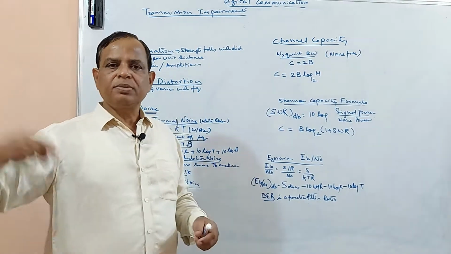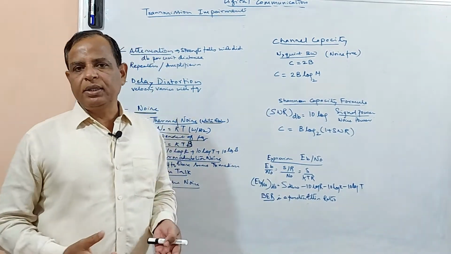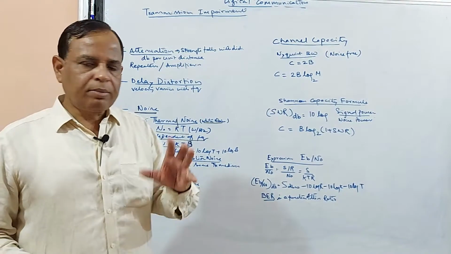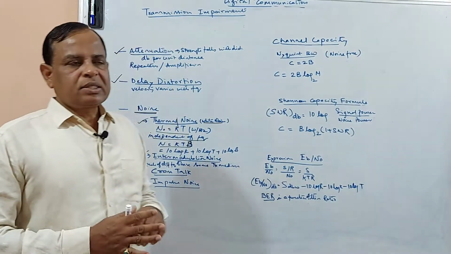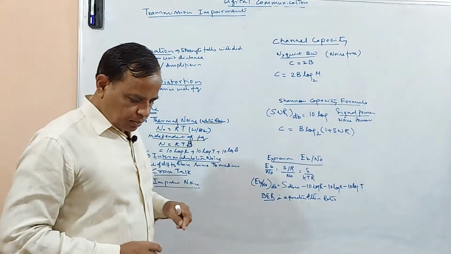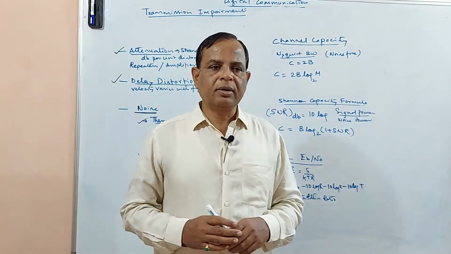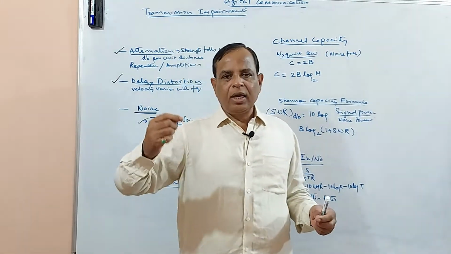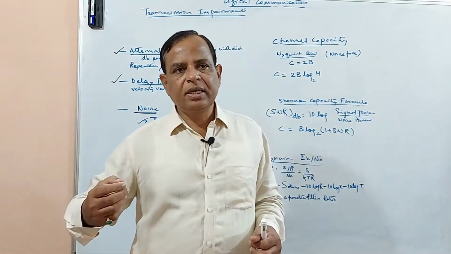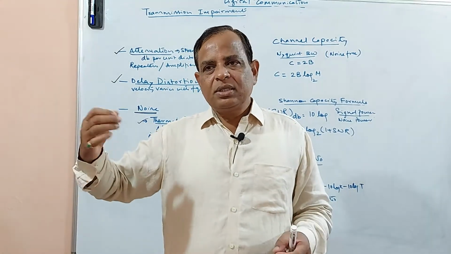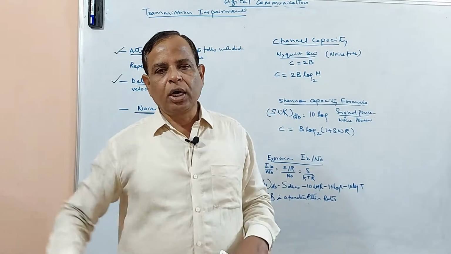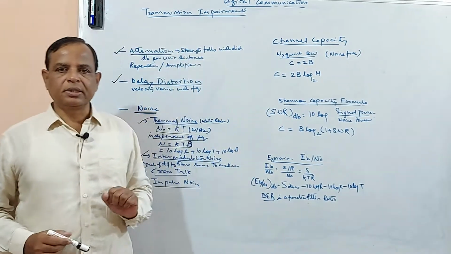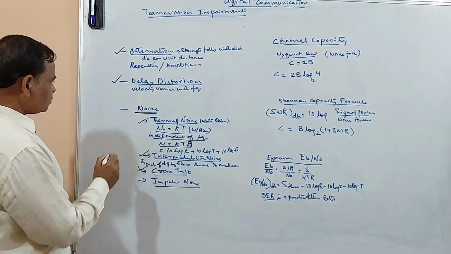We don't know, some impulse may be picked up by the transmission line. Because of this, some errors will take place. This impulse noise may not be a big problem for the analog signal. Why? Because if an analog signal is getting disturbed, you may hear some sound, and that's okay. But as far as the digital signal is concerned, for example, a small